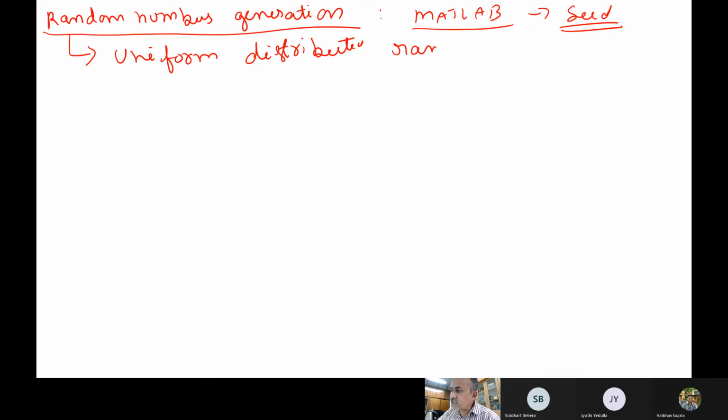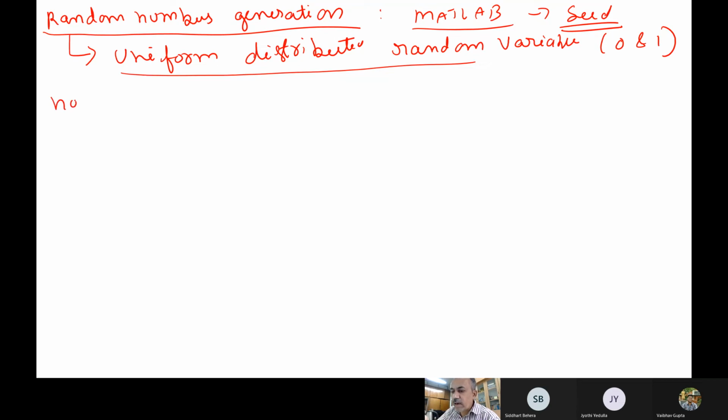This is a chip which is already inbuilt in the computer. Random variables between 0 and 1. If you generate 1,000 random numbers and find out the histogram, you can see that all of them correspond to a uniform distribution.